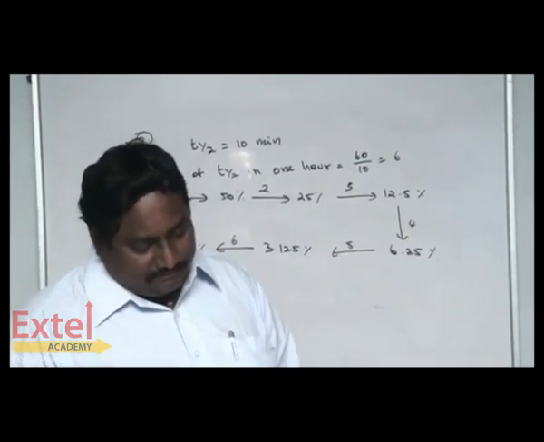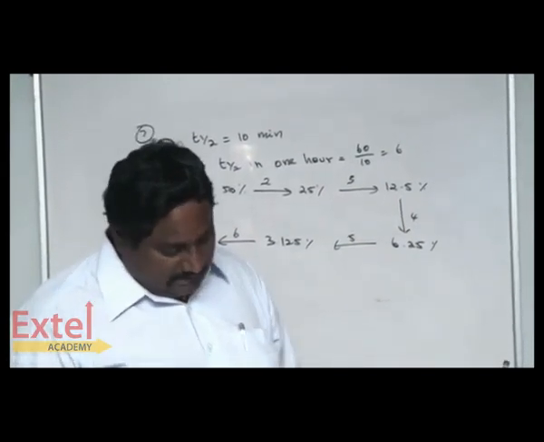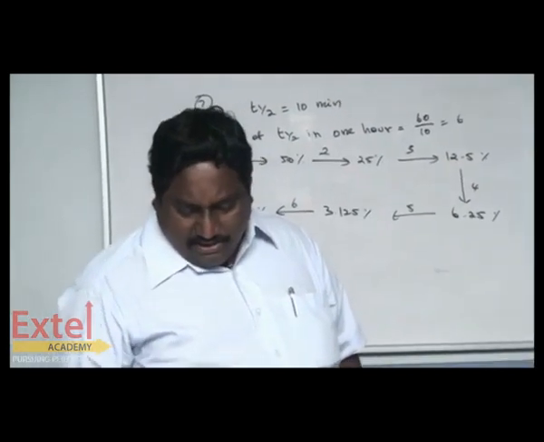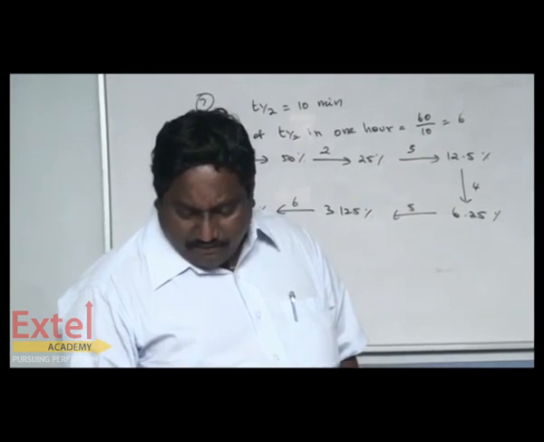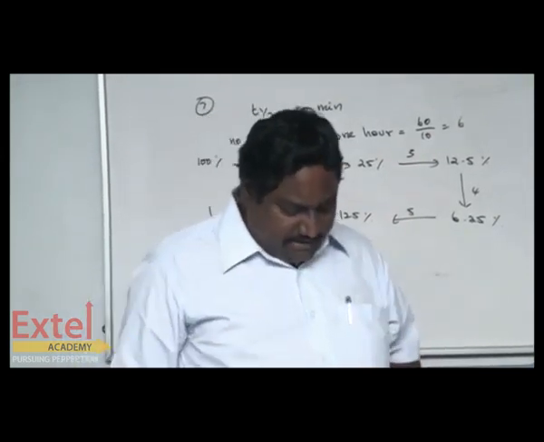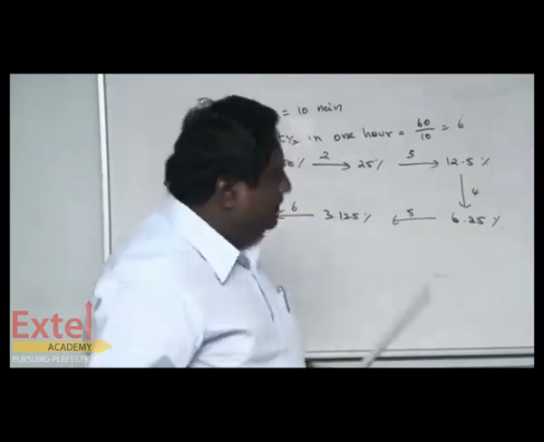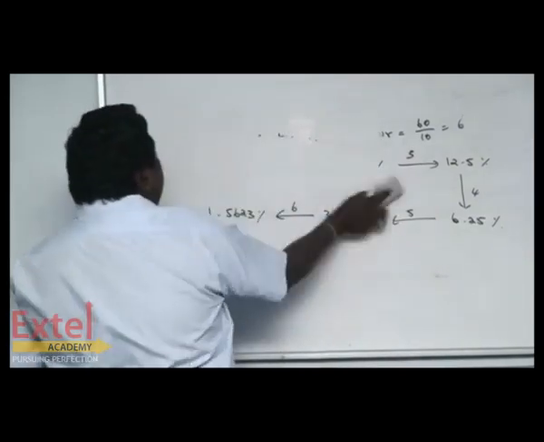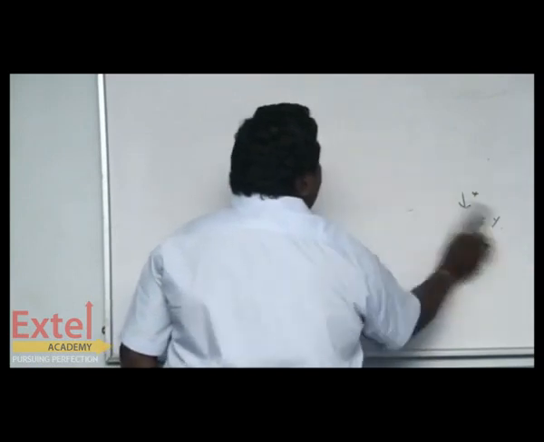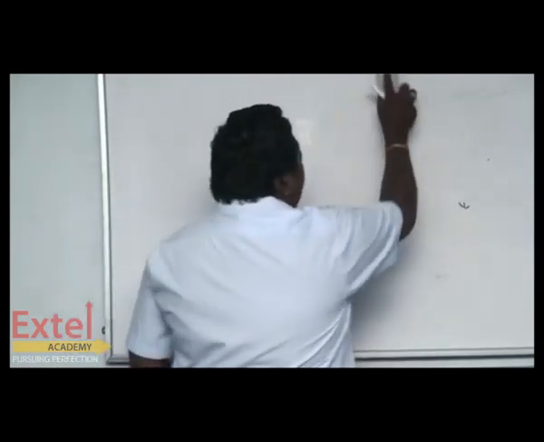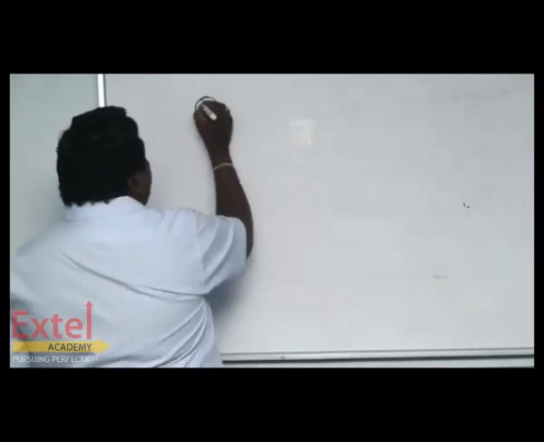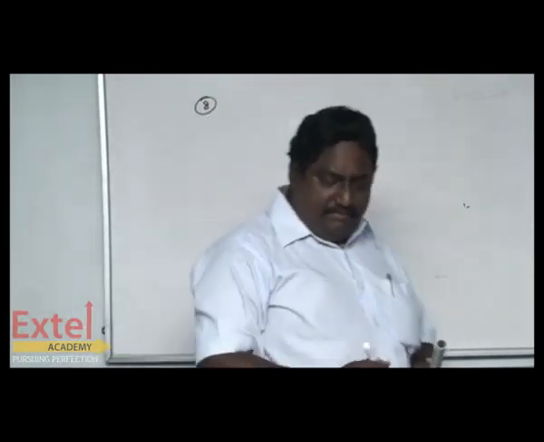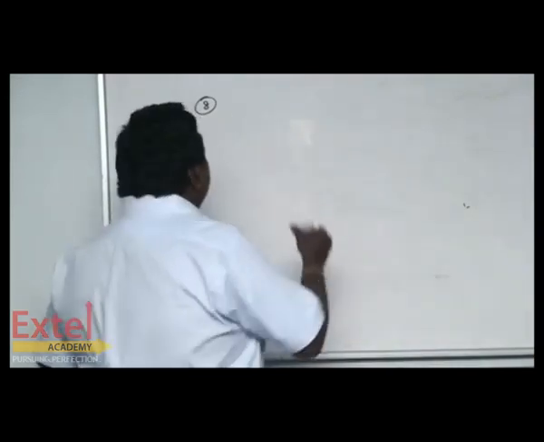Eighth question. The initial concentration of a first order reaction is 5.2 into 10 to the power of minus 6.